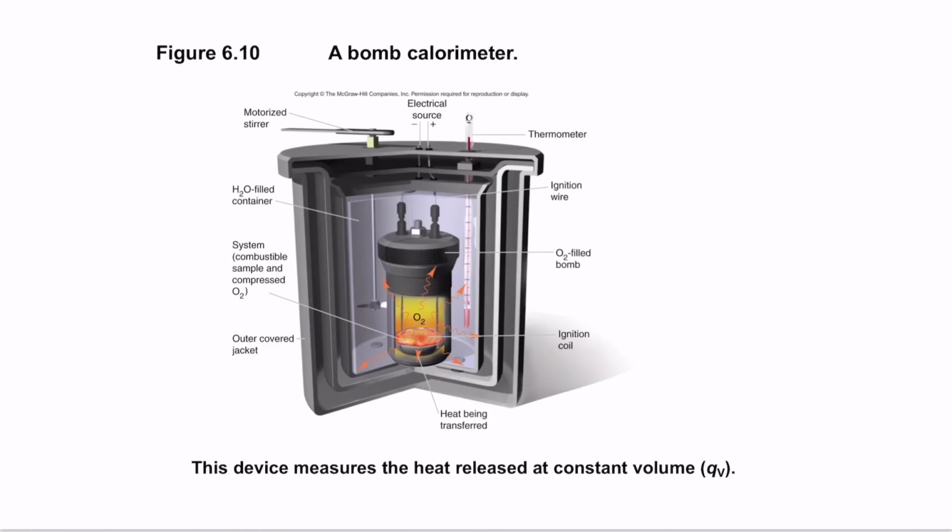So the other device that we can use is what we call a bomb calorimeter. Bomb calorimeter is generally used for explosive substances and gases. So these are materials that have high combustibility. To find the specific heat of those materials, we use bomb calorimeters.